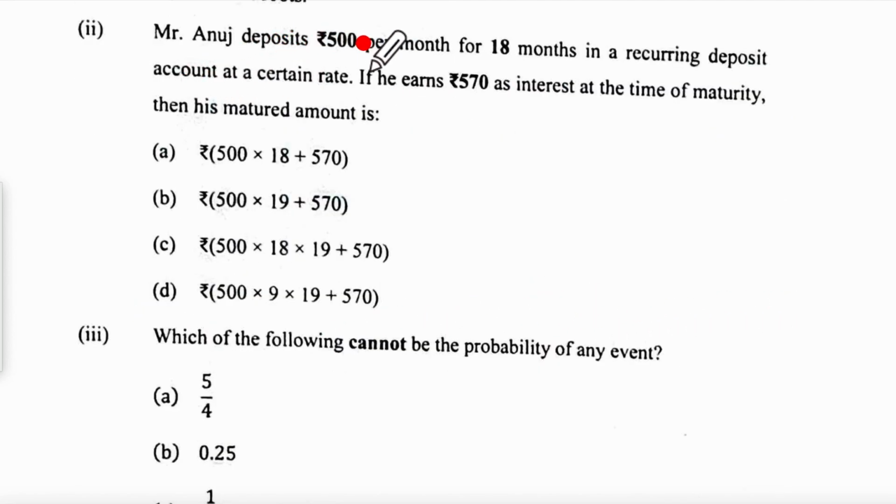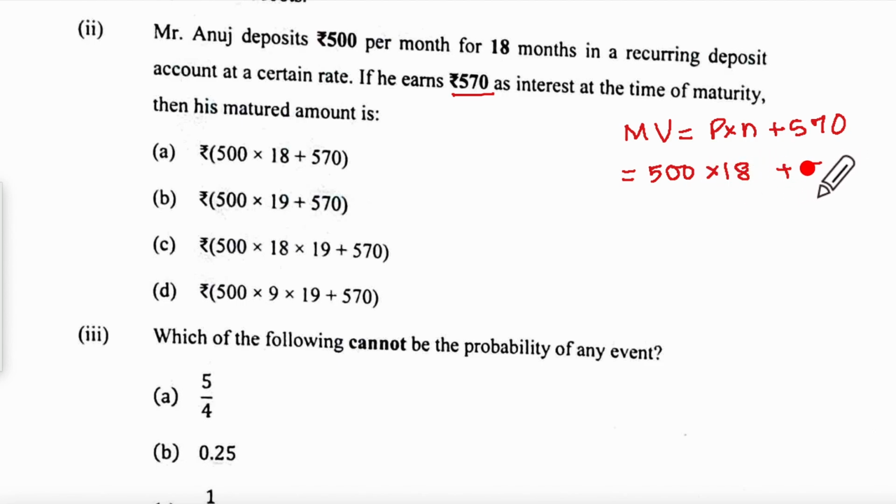Question number 2, Anuj deposits 500 per month for 18 months and he earns this as interest. They are asking the matured amount. So MV is going to be equal to P into N plus 570. So P is 500 into N is 18 plus 570. Isn't this A, first one?